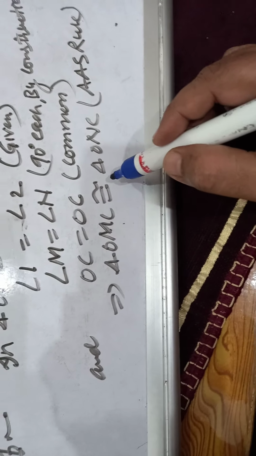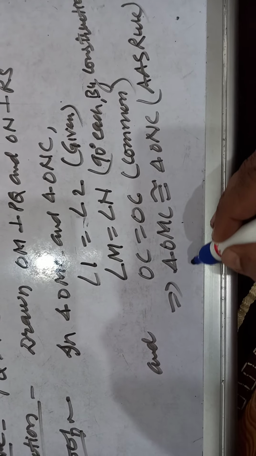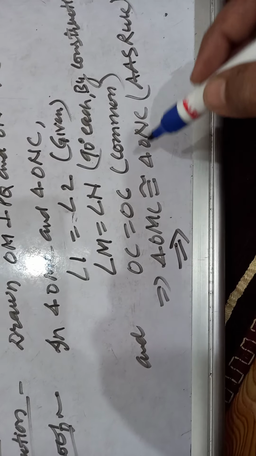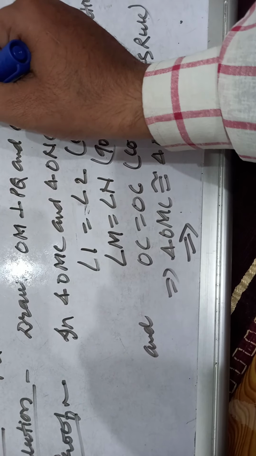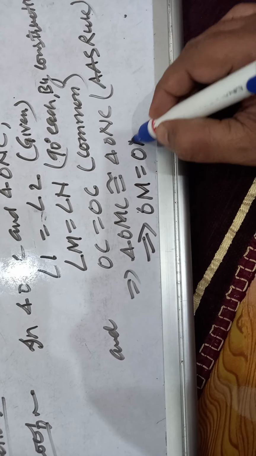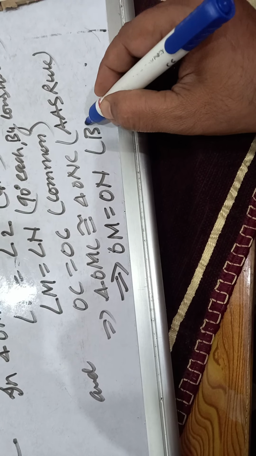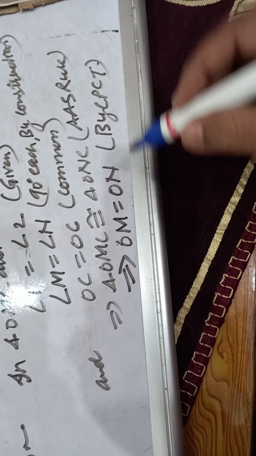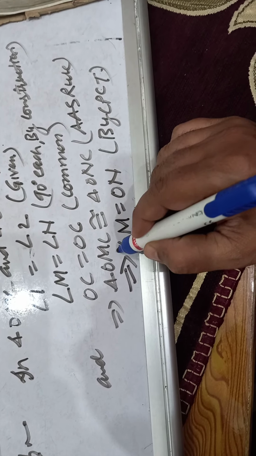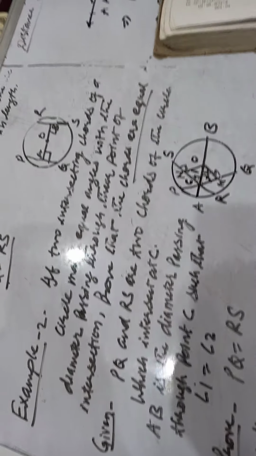Okay children, so triangle OMC is congruent to triangle ONC. And this implies that OM equal to ON. OM means the distance of the chord from the center. OM equal to ON by CPCT. What does OM equal to ON mean? It means their perpendicular distances from the center are equal.